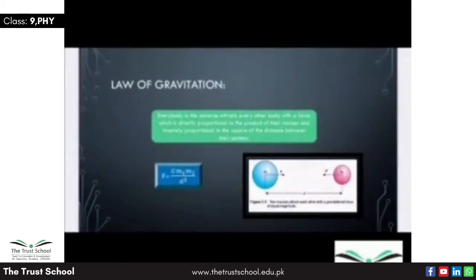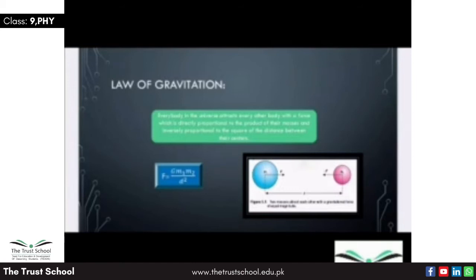Law of gravitation. On the basis of his observation, Newton concluded that there exists a force due to which every body of the universe attracts every other body. He named this force the force of gravitation and presented the law of gravitation. The law of gravitation is stated as: every body in the universe attracts every other body with a force which is directly proportional to the product of their masses and inversely proportional to the square of the distance between their centers.